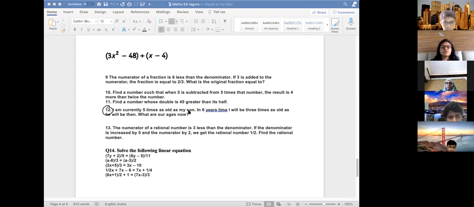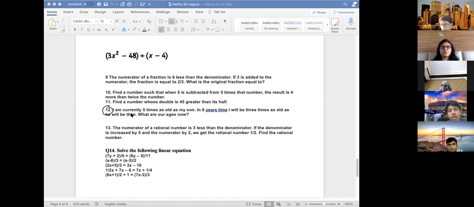Okay, Farhana has given me the answer. What is the question? What are our ages now? Our ages means my age and my son's age, you will write both the ages. Not only the son's age. Others also give me the answer.